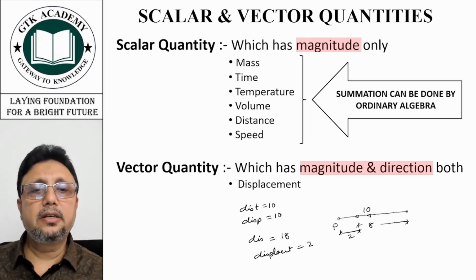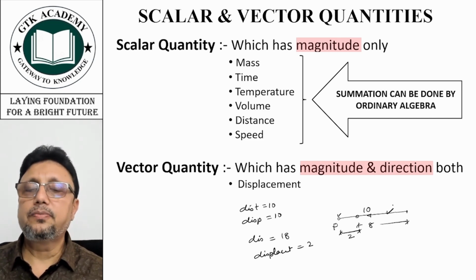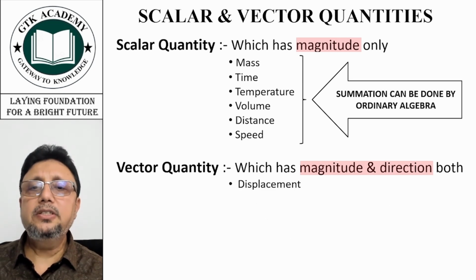And if it comes back to P, then the displacement is 0, but the distance is 10 into 2, that is 20, if it follows this path which I have drawn here for going and coming. So that means displacement requires direction.